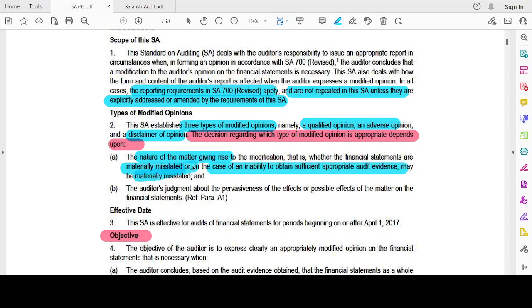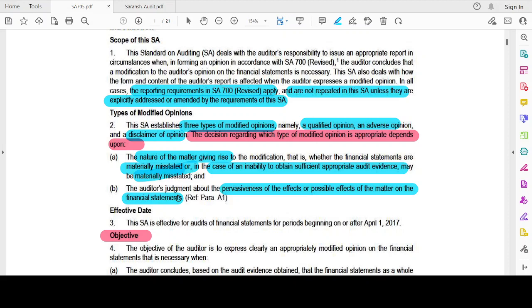Whether, based on the evidence obtained, I find that there is a material misstatement, or I'm not able to obtain sufficient appropriate audit evidence, so that I presume that there could be a misstatement. Because of that, the auditor's judgment about the pervasiveness of the effects or possible effects of the matters on the financial statements. Whenever I'm able to obtain this audit evidence, then I will be able to check whether the material misstatement has a pervasive effect. That is known as effect.